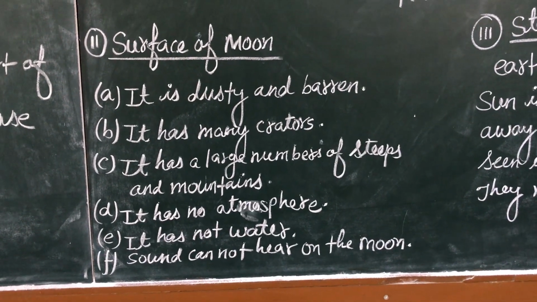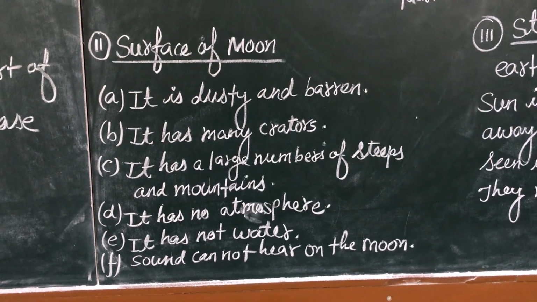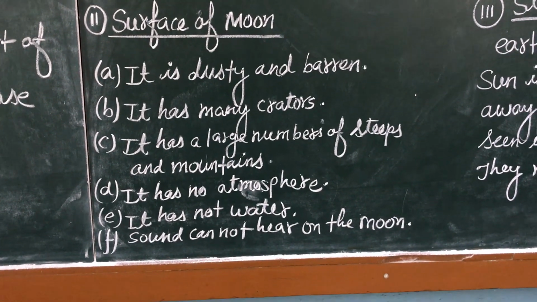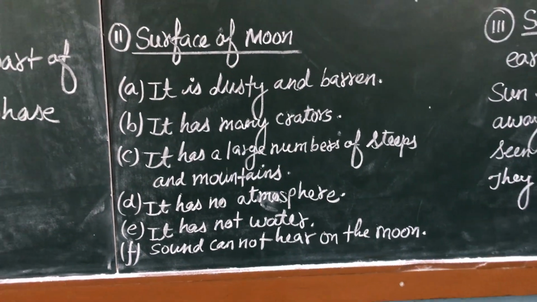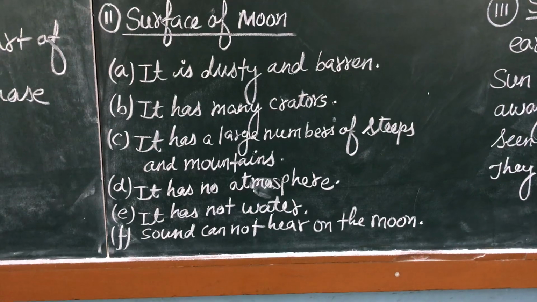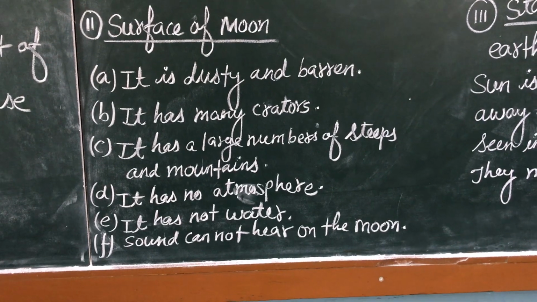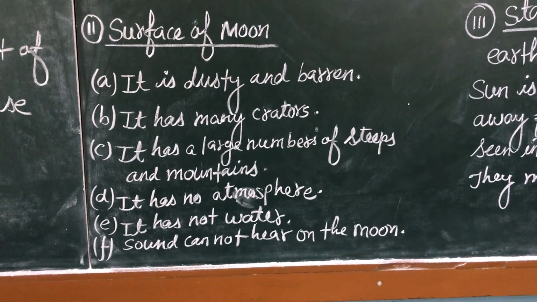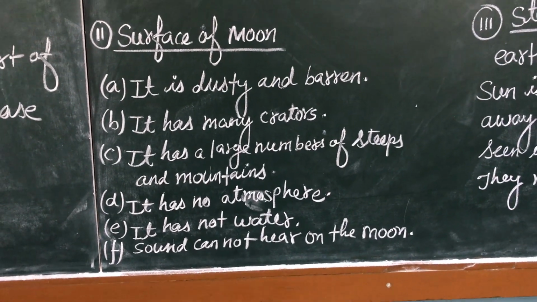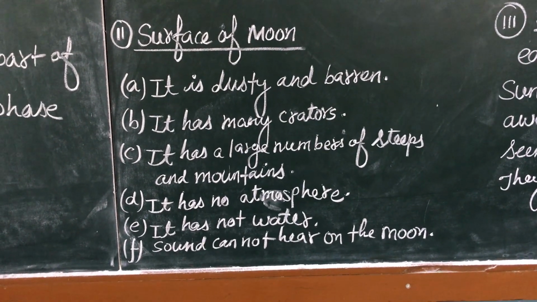It has no atmosphere. There is no air on the surface of the moon. The next one is, it has no water. And another very important and interesting thing is that we cannot hear sound on the surface of the moon if two astronauts are talking. That is because sound needs a medium. Sound cannot travel in a vacuum. That's why we cannot hear the sound of two persons on the surface of the moon. So that is about the phases and the surface of the moon.